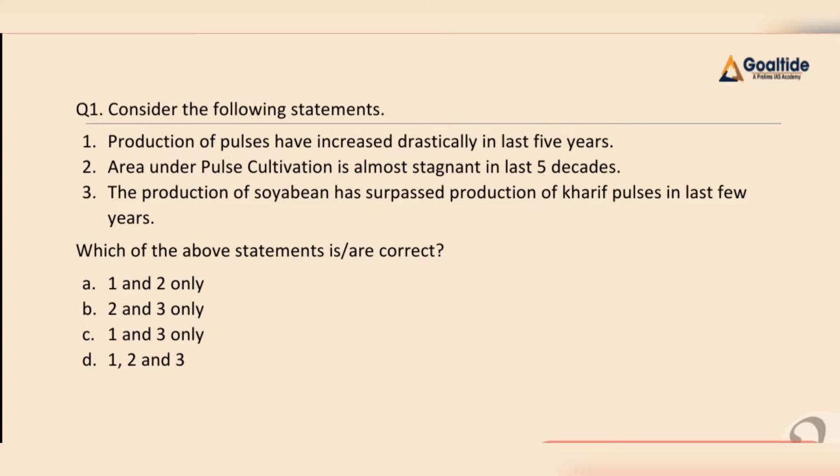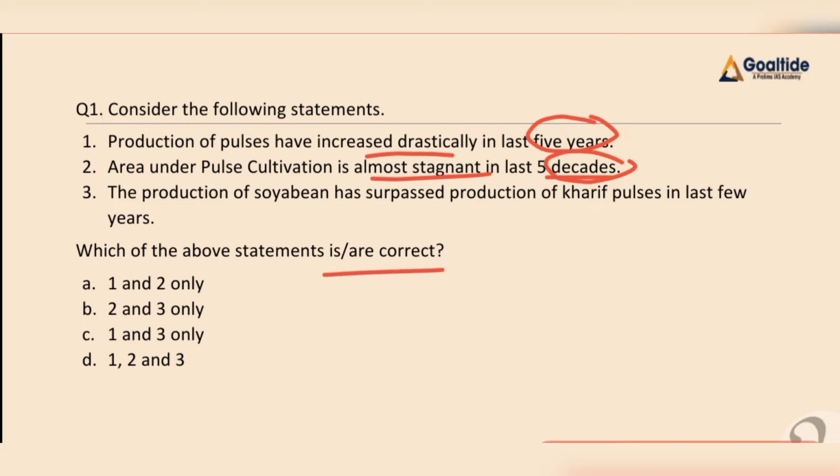Our question number 1, consider the following statements. First, production of pulses has increased drastically in the last 5 years. Second, area under pulse cultivation is almost stagnant in the last 5 decades, right? Here we have decade and here we have year. Third statement, the production of soybean has surpassed the production of kharif pulses in the last few years. Here we have to find out the correct statement, right?